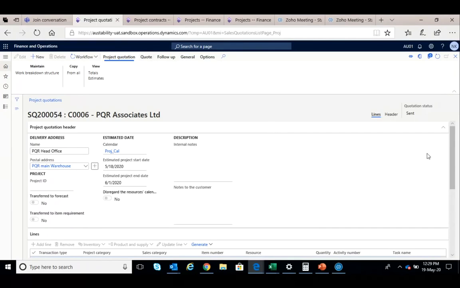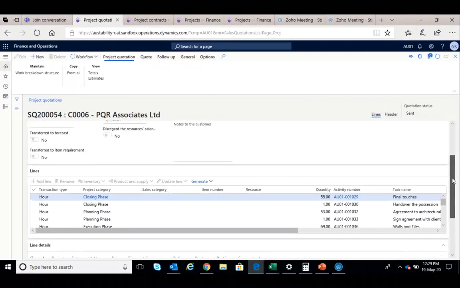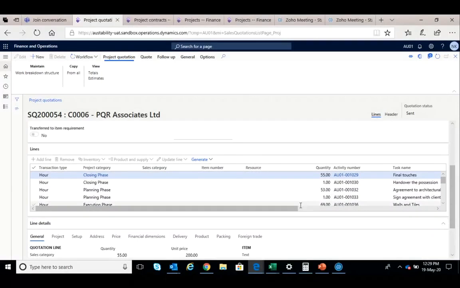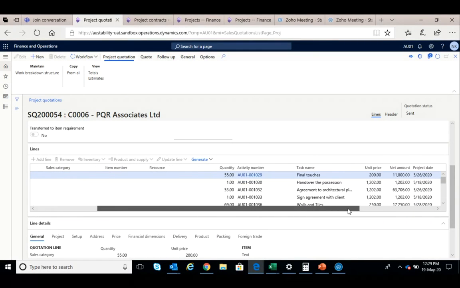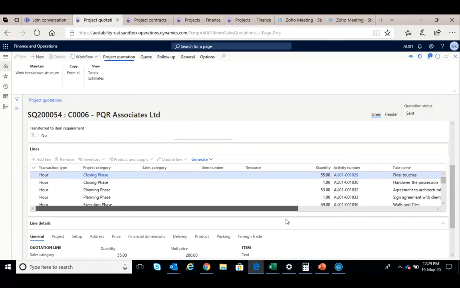Now, if you go down a little bit, you can see that whatever items are in the system, in the WBS, are all getting converted into lines. And from here, when it is converted into a project, all these lines can go to a purchase requisition also.